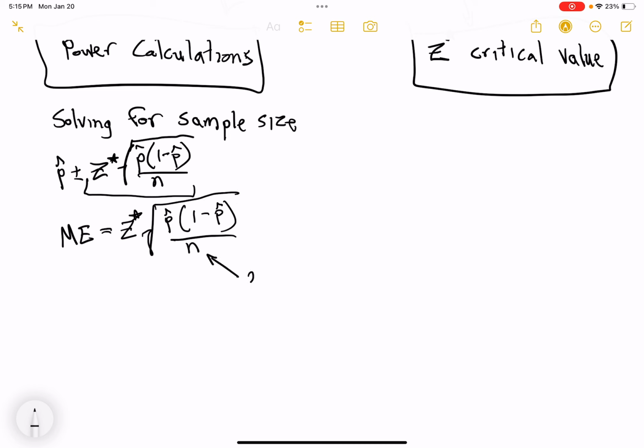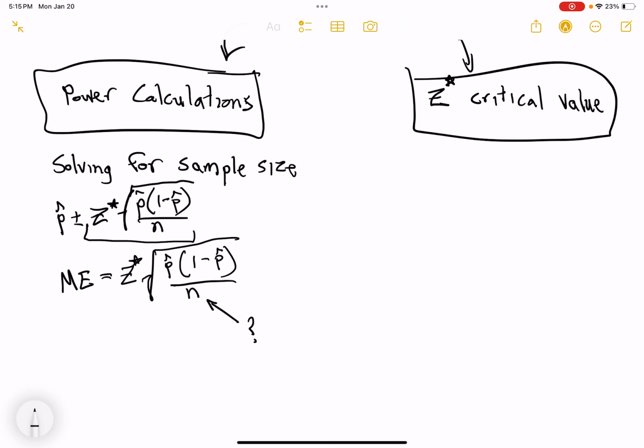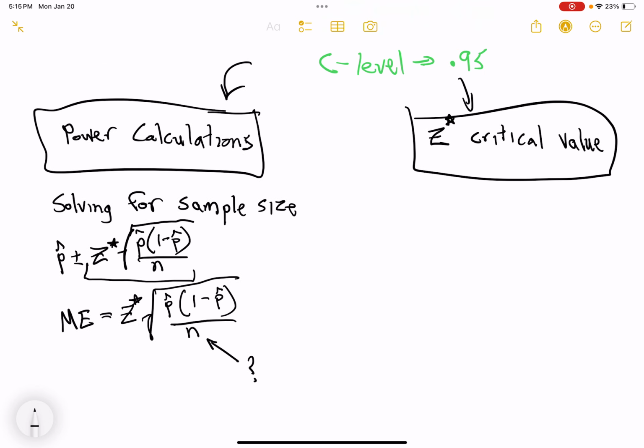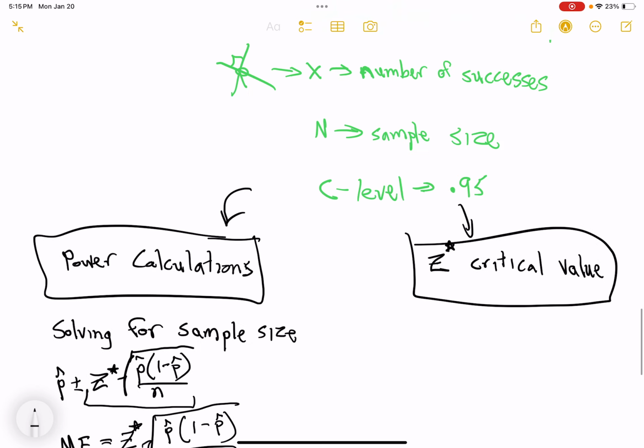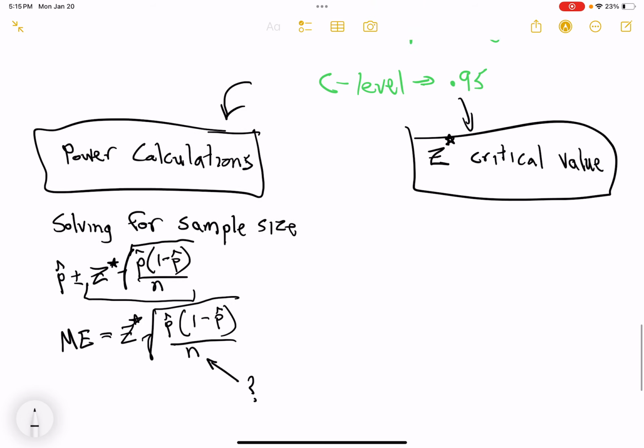They'll say, what is n? How many people do I have to sample to be this confident with this tight of a margin of error? So let's put that on the back burner for a second. Just be aware that this one we can't do in the calculator. We can use the calculator to take it apart, but we can't just plug it in. We have to solve for n. So we have to be able to find the z critical value on our own, not just plugging these raw values into everybody's favorite one prop z int.